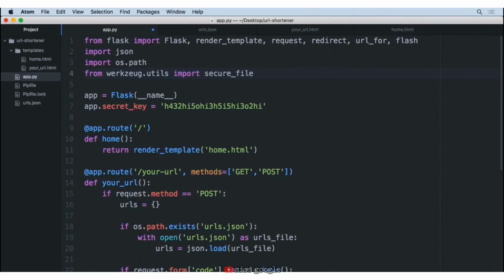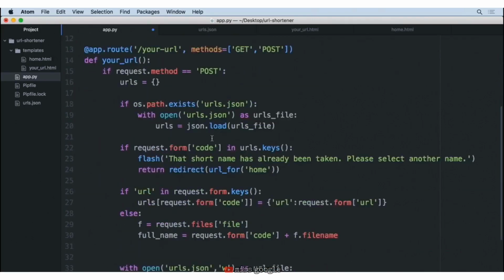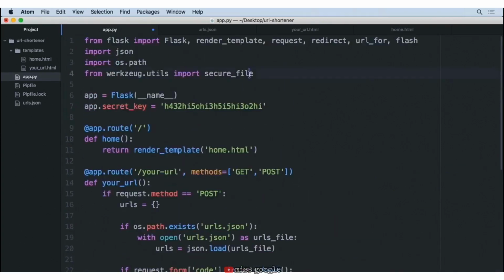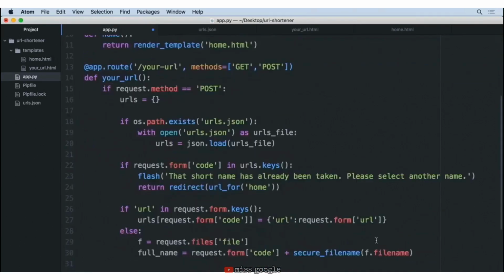And we get this Werkzeug package because it is a dependency in Flask, so we don't have to go ahead and manually bring that in, which is nice for us. So now that we have that secure filename function, we can now wrap up this f.filename with secure_filename. We'll go ahead and wrap that just like that. I forgot that up at the top, secure_filename. There we go.